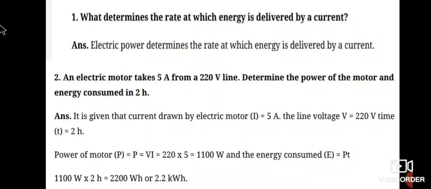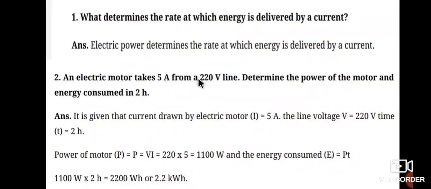Another definition of electric power is the rate of consumption of electrical energy in an electric circuit, or the rate of usage of electric energy in a circuit is called electric power. It is denoted by P. The SI unit of electric power is watt. Therefore, the formula for electric power is P is equal to VI.